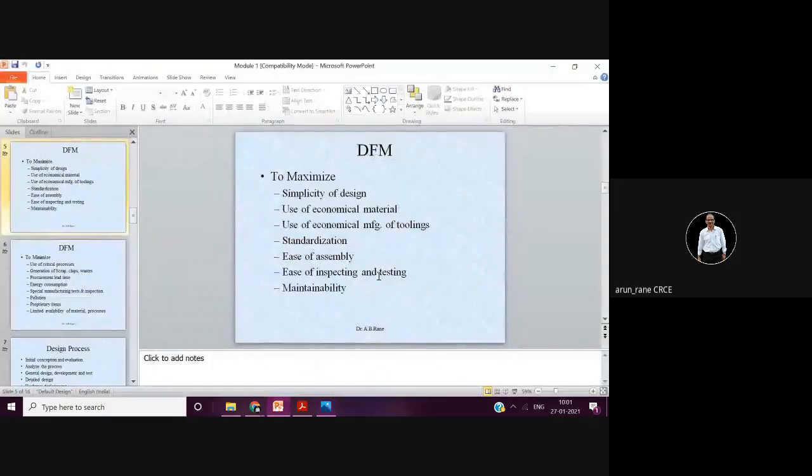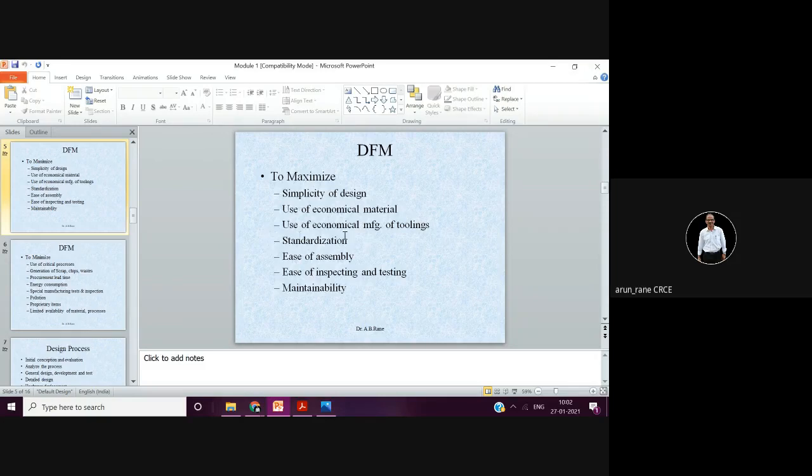Okay, coming to this. So what I was telling is that toolings not only include jigs, fixtures, or cutting tools, even chucks, all those come under the toolings. Normally, when we say toolings, we think of jigs and fixtures. These toolings also include molds. Remember, toolings also include molds, injection molds, sand molds, die casting molds, and also your press tools. So you have to see that these toolings can be manufactured in an economical way.